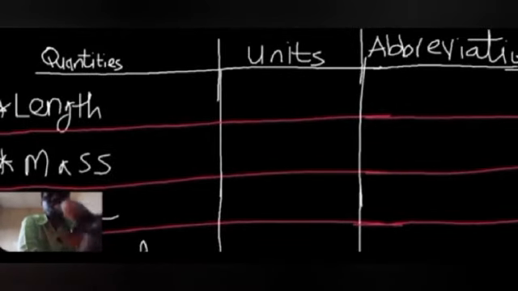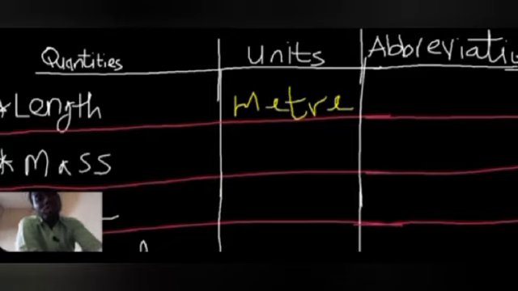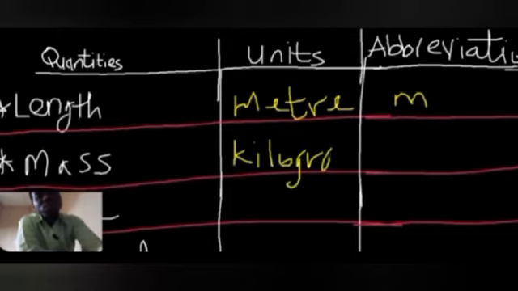What is the unit for length? Some of you might say kilometer, but actually it's not kilometer, it's meter. That's the agreed upon standard unit for length, and its abbreviation, instead of writing meter, we write small m to mean meter. For mass, the unit is kilogram, and many of you must be familiar with the unit kilogram, and the abbreviation is kg.